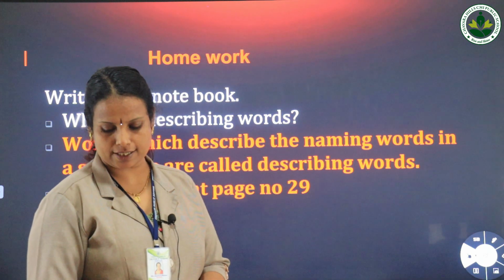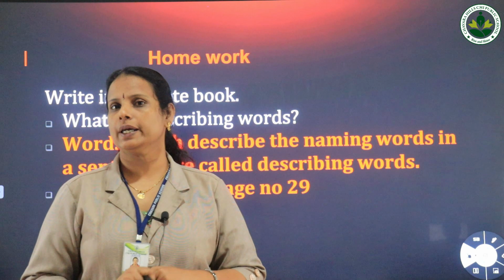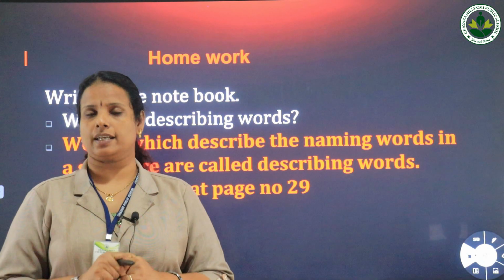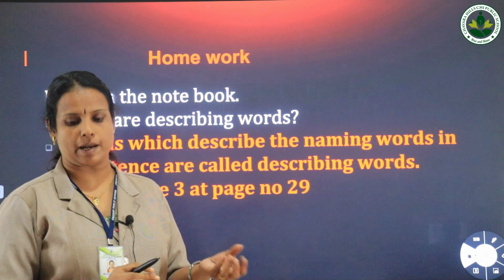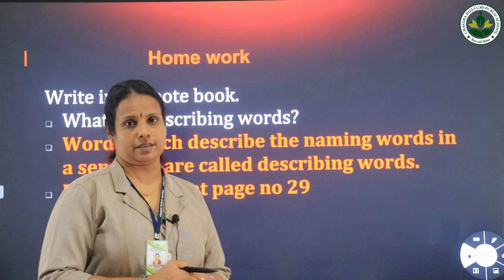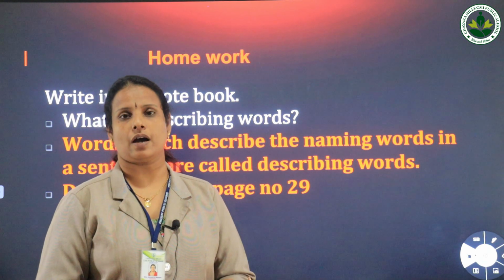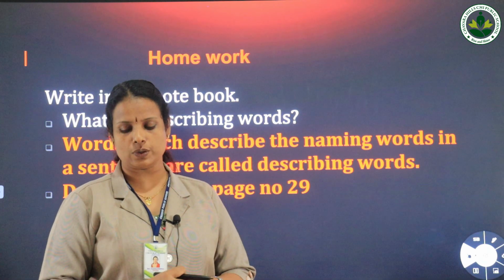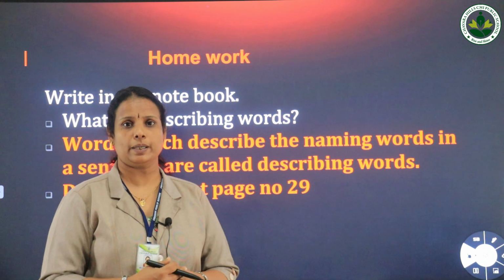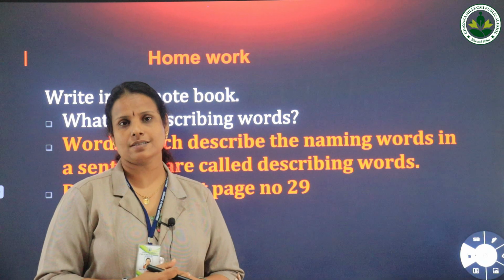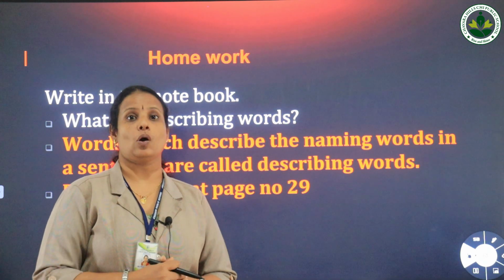Then the next one is Meena has big hair. The word hair is the naming word and that naming word is described with the word big, but it's wrongly described. So the correct describing word you have to use. We can use Meena has long hair. We never say big hair, isn't it? Instead of big, you have to write long hair.